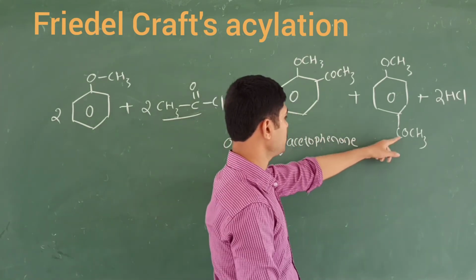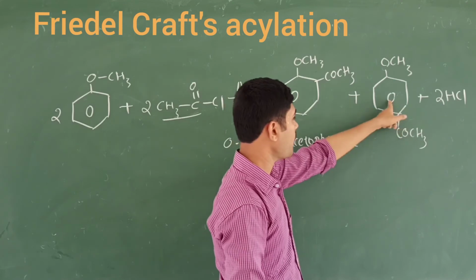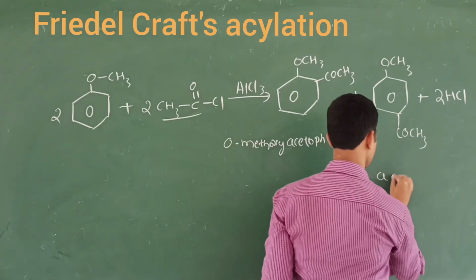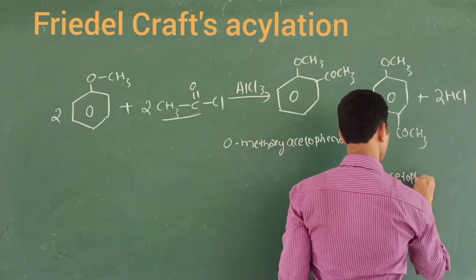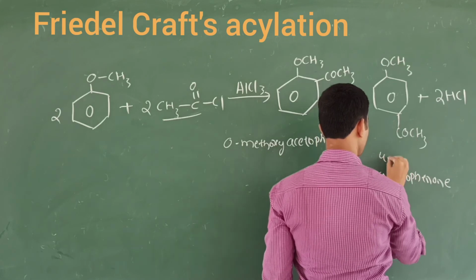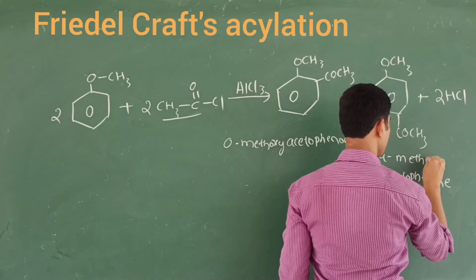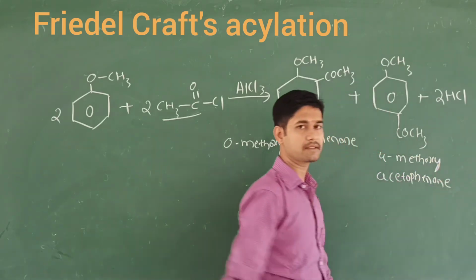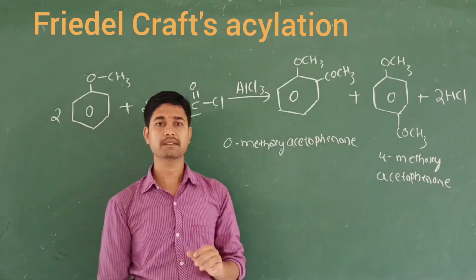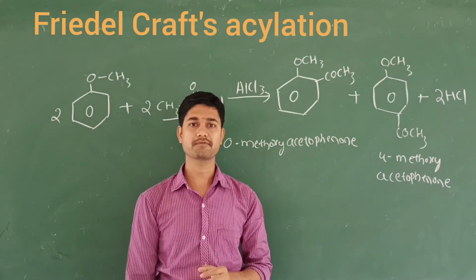Similarly here, this is a ketonic compound, R C double bond O R dash, called acetophenone. And at the fourth position, it is called 4-methoxyacetophenone. So like this, Friedel-Crafts acylation takes place under the electrophilic substitution reactions of this ether.